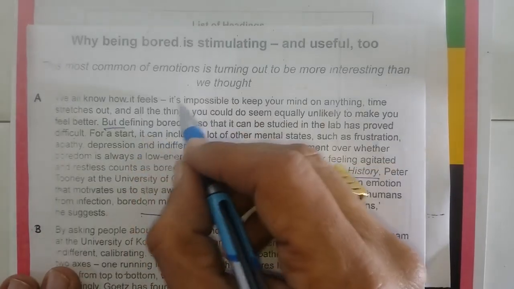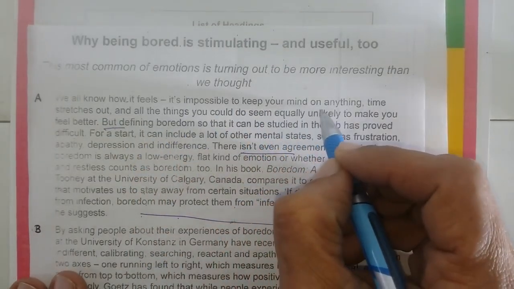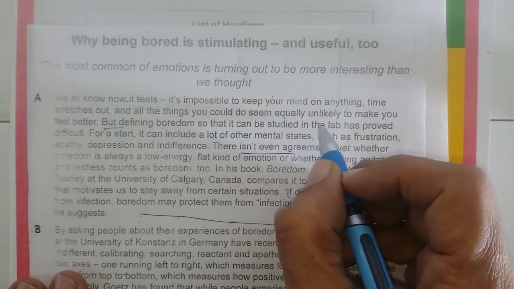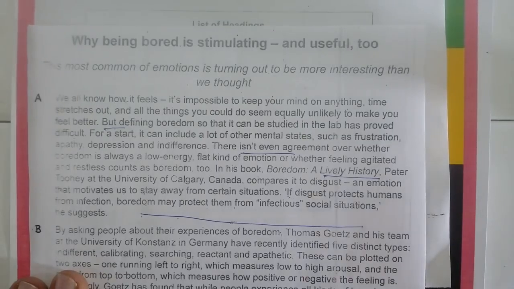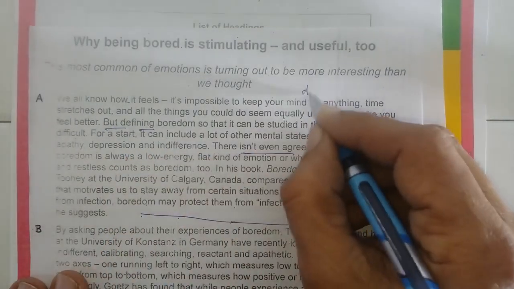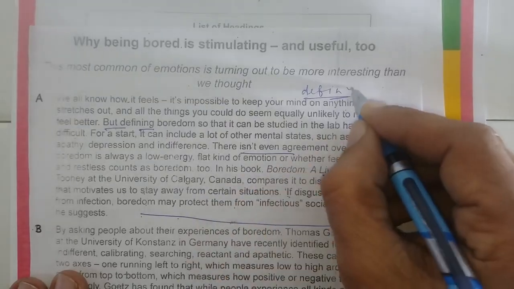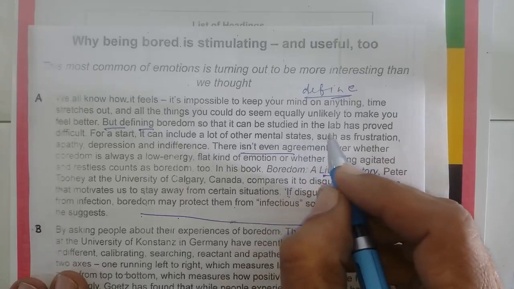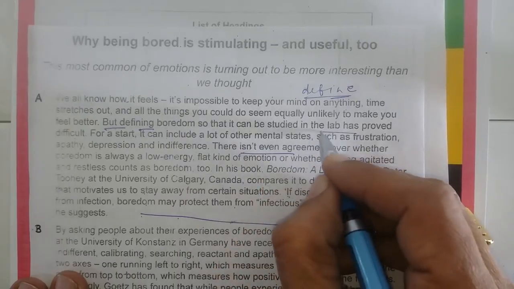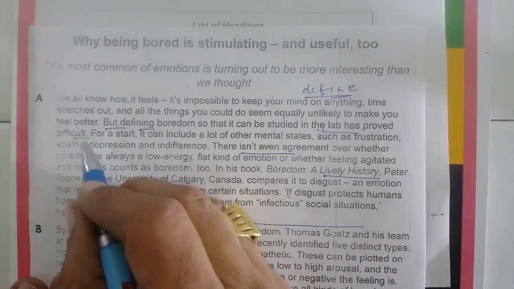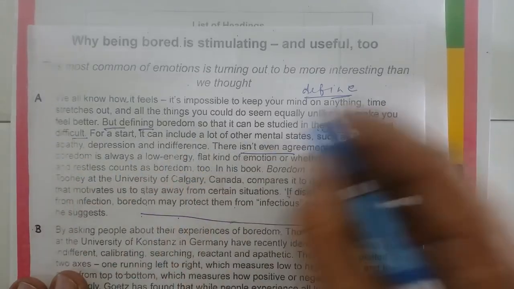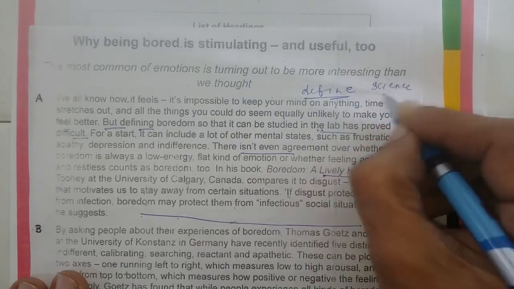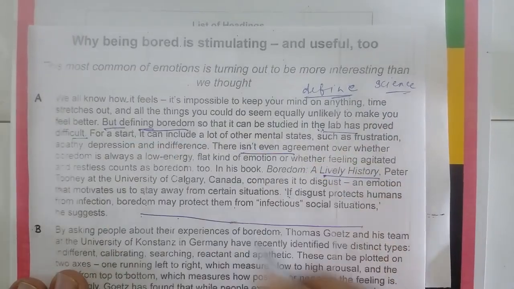So we all know how it feels. It's impossible to keep your mind on anything, time stretches out and all the things you could do seem equally unlikely to make you feel better. But defining, so there is a definition here, defining boredom so that it can be studied in the lab has proved difficult. So it's very difficult, it means you can't define boredom in terms of science. This is a cleft sentence, right?